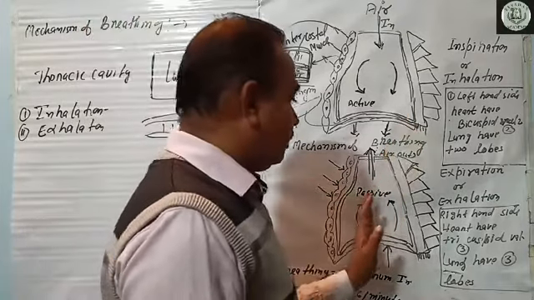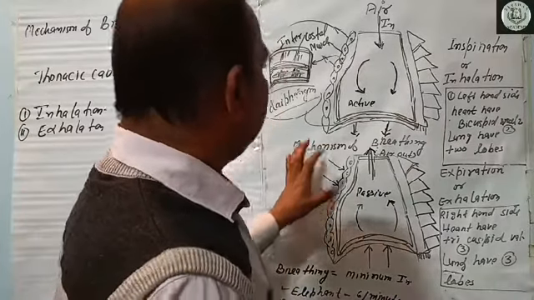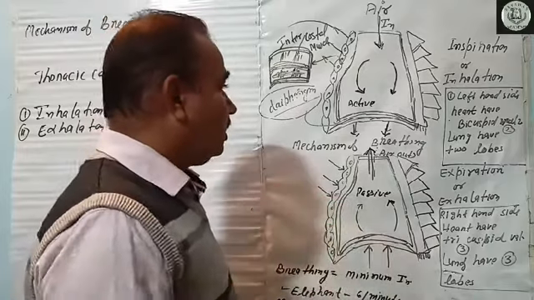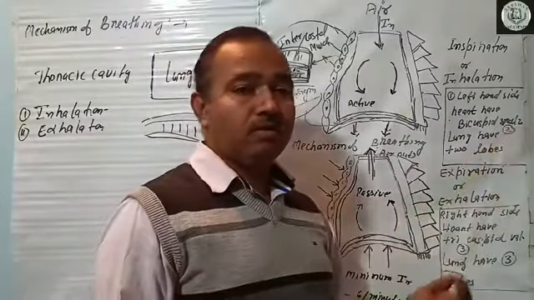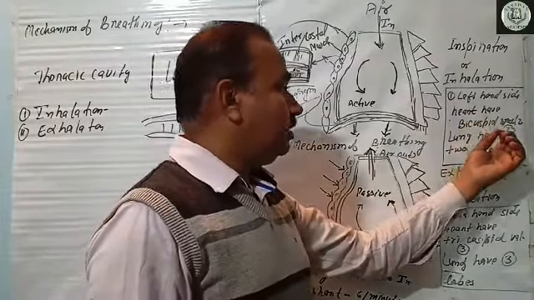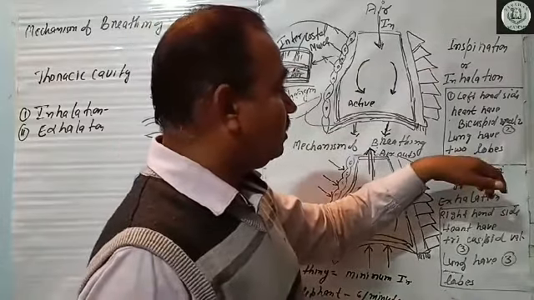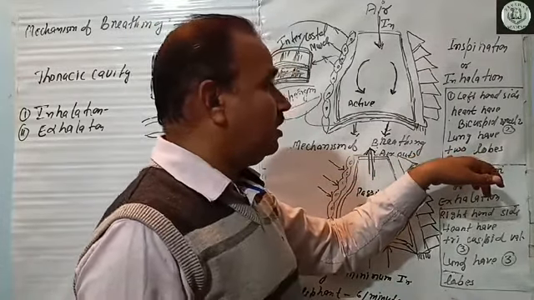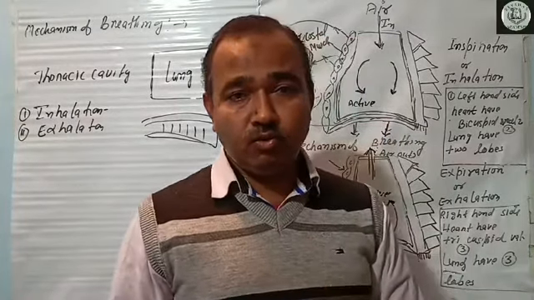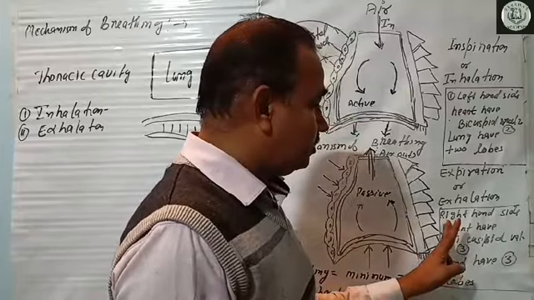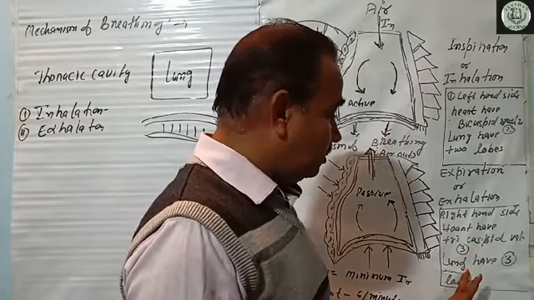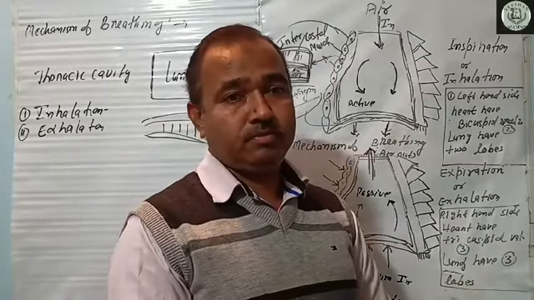Two things are related to this. In reference to our left hand side, you know that there is the bicuspid valve. This is a shortcut you can always remember. Finally, on the left hand side, lungs have two lobes. Bicuspid valve, lungs have two lobes. On the right hand side, the heart has the tricuspid valve, and lungs have three lobes.